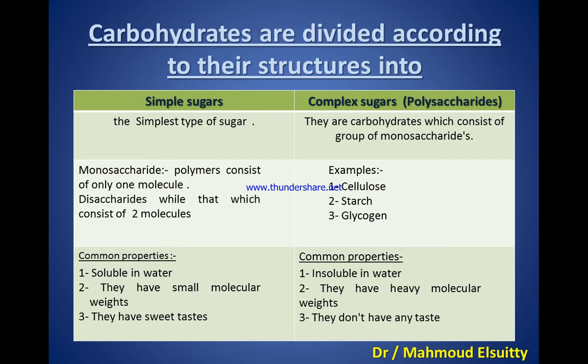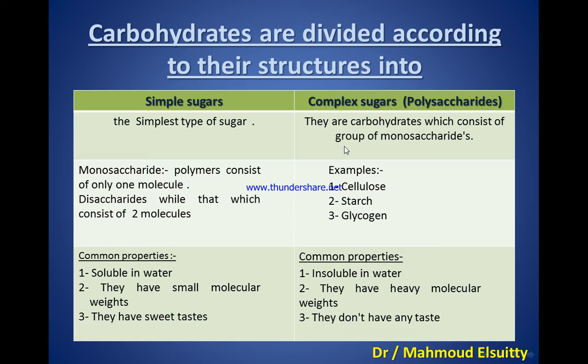Simple sugars are the simplest type of sugar. Simple sugar is divided into two types. Number 1, monosaccharides. What is the meaning of monosaccharide? One molecule of sugar only. Number 2, disaccharide, which means that it consists of two molecules of monosaccharides. What are the properties of monosaccharides or simple sugar? Number 1, they are soluble in water. They have small molecular weights. They have a sweet taste.